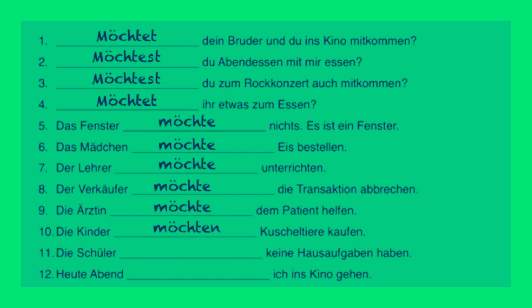Nummer 11. Die Schüler. Die Schüler indicates the plural form of Schüler, and therefore we have to use here die Schüler möchten keine Hausaufgaben haben. The students would like to have no homework. Heute Abend something ich ins Kino gehen. Heute Abend möchte ich ins Kino gehen. Even though ich is after the blank in this sentence, it's still the subject because ich is always the subject. And besides that, this evening cannot be our subject. This sentence says, this evening, I would like to go to the movie theater.